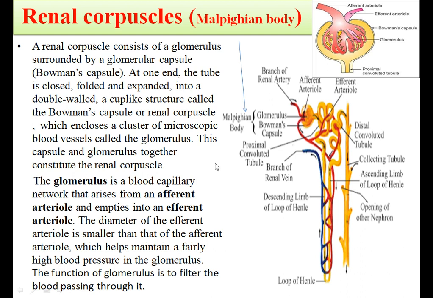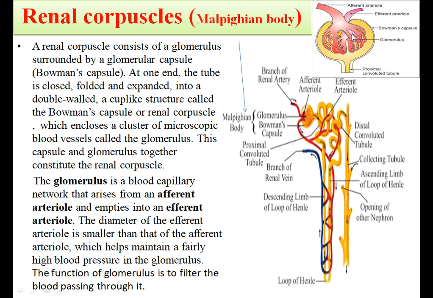So the proximal part, that is nearer, of each nephron is formed of a double walled hollow cup known as Bowman's capsule. Here you can see, it contains a bundle of blood capillaries which is called glomerulus. So this cavity has a tuft of blood capillaries called glomerulus.